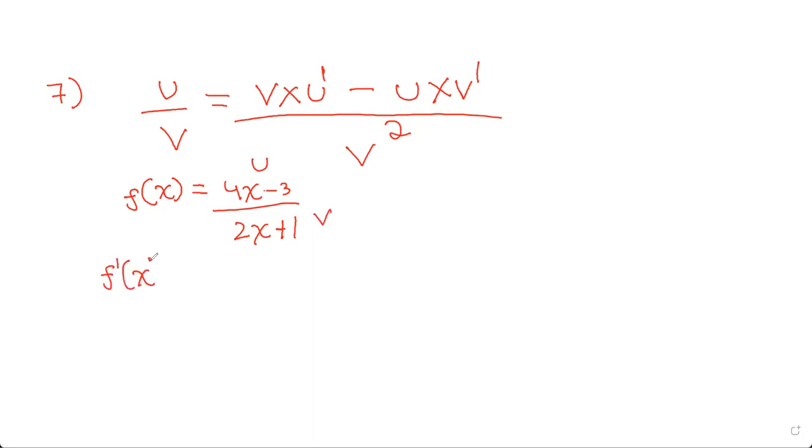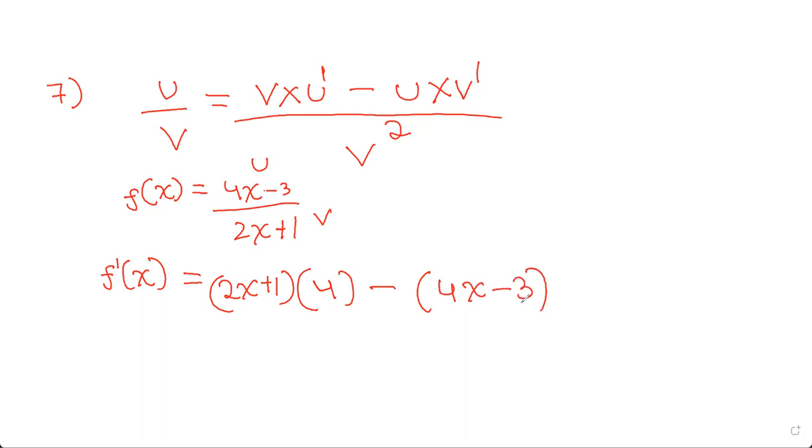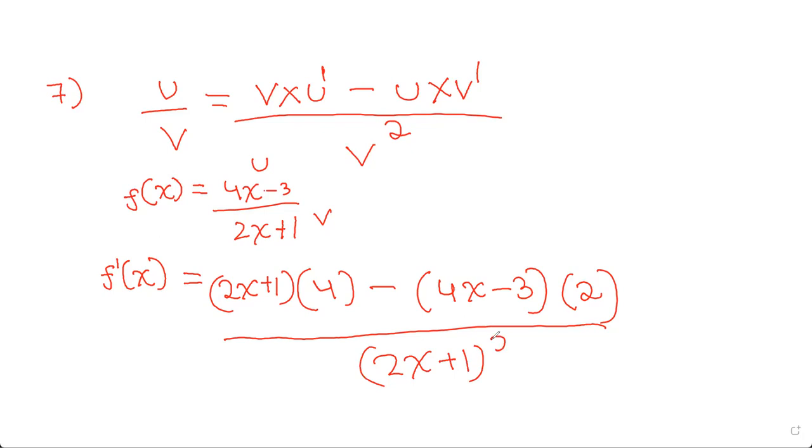So f dash of x would be, using the formula, v into u dash, so 2x plus 1, u dash is 4, minus u into v dash, which is 4x minus 3, into the derivative of 2x plus 1, which is 2, divided by 2x plus 1, the whole squared. And now we can simplify this and solve.